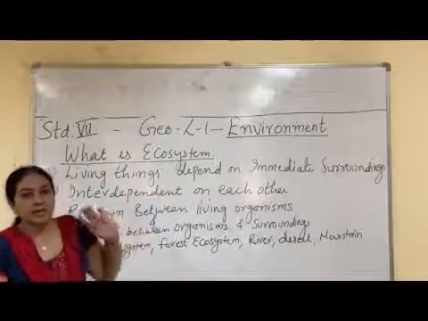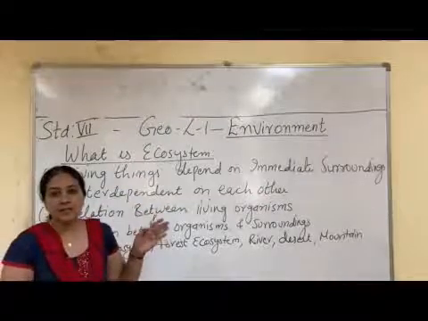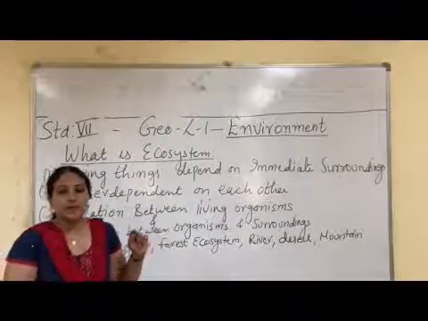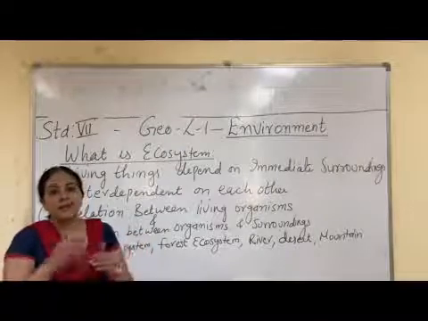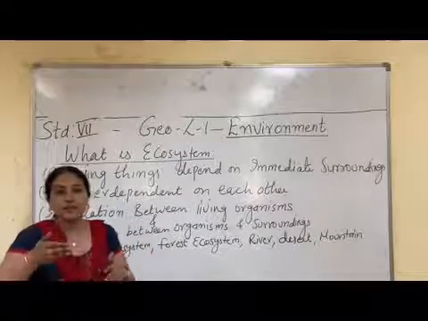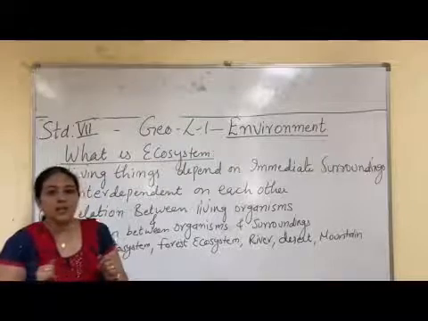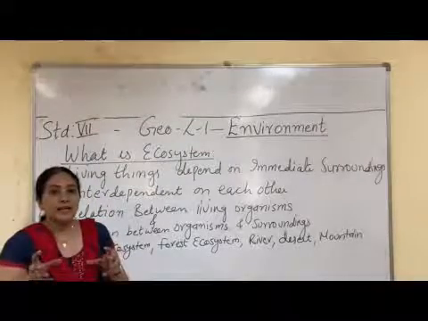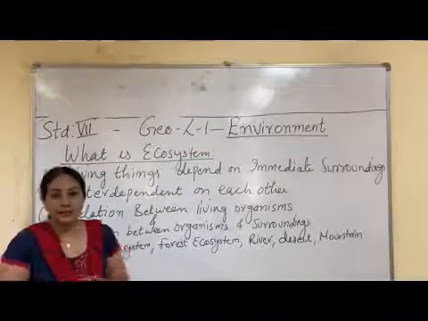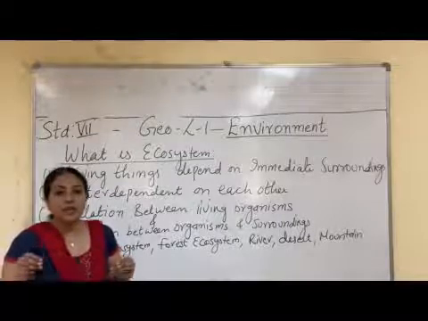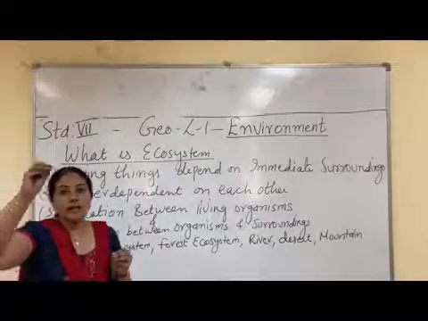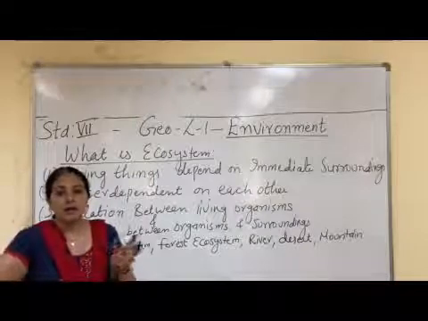Now we as human beings depend on plants and animals. We are all living things: human beings, plants, animals, all are living things. Living things depend on each other, and we also depend on air, water and soil.